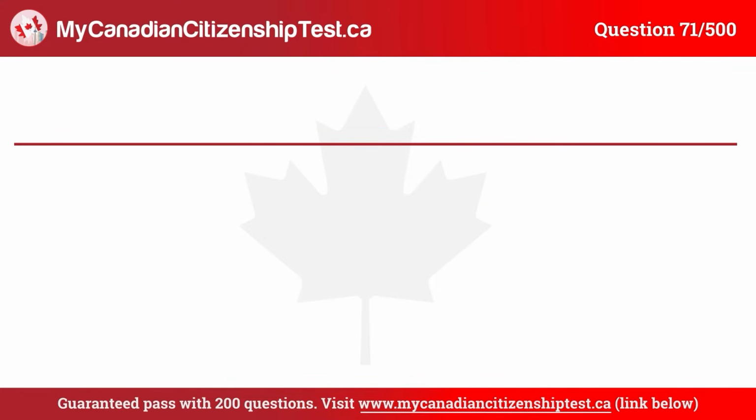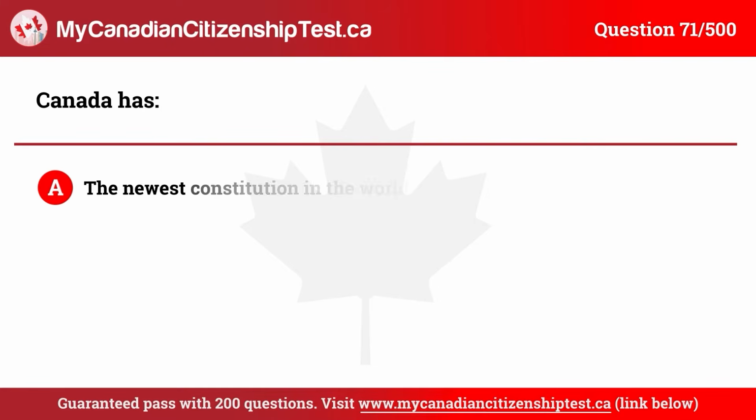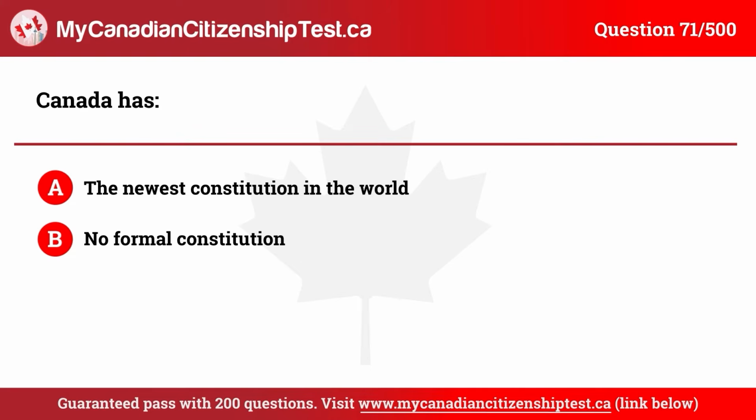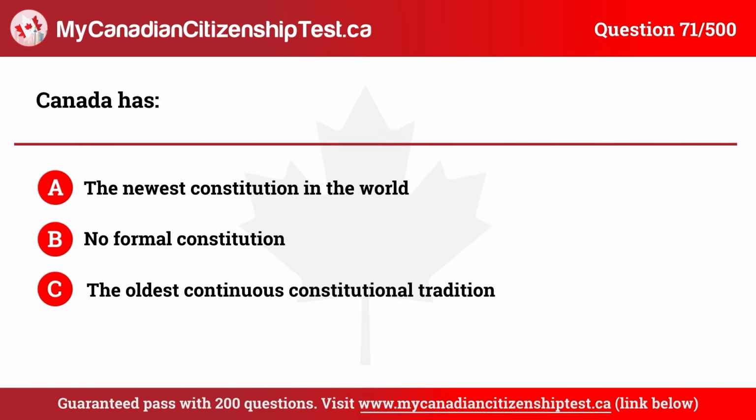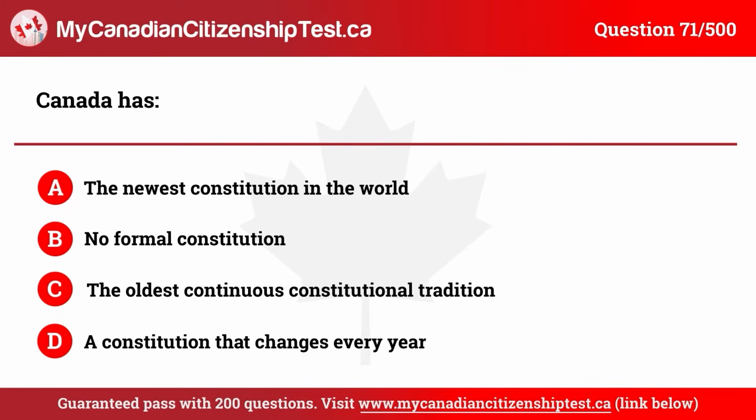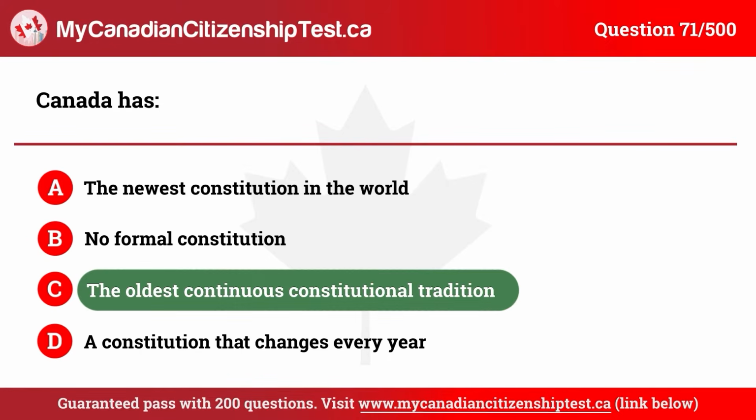Question 71. Canada has A. The newest constitution in the world. B. No formal constitution. C. The oldest continuous constitutional tradition. D. A constitution that changes every year. The correct answer is C. The oldest continuous constitutional tradition.